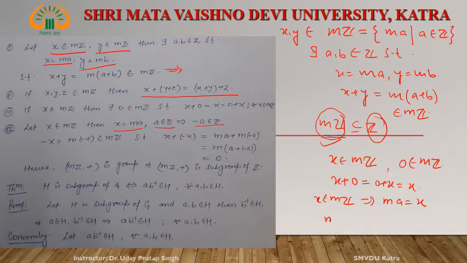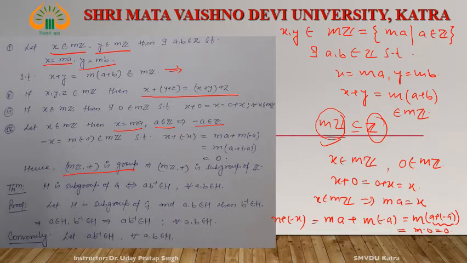Then what is m times a plus m times minus a? This is equal to m times (a plus minus a). A and minus a are elements of Z and they are inverses of each other, therefore their sum is 0, and m times 0 equals 0. Therefore, x plus minus x is equal to 0. Hence, (mZ, +) is a group.